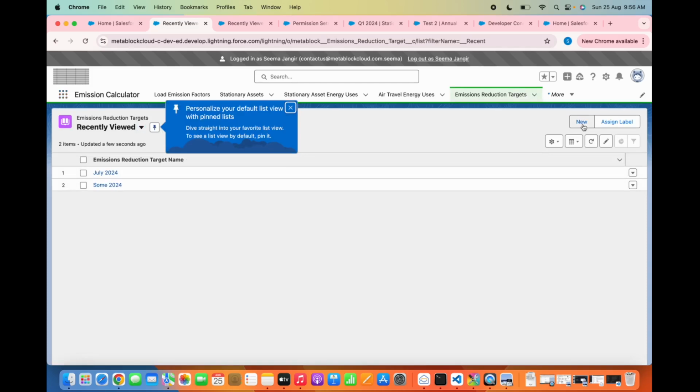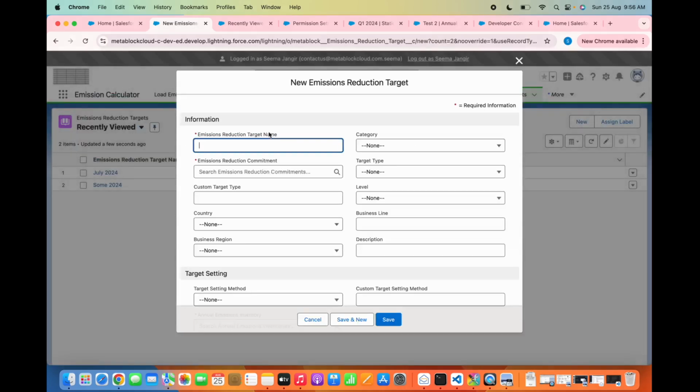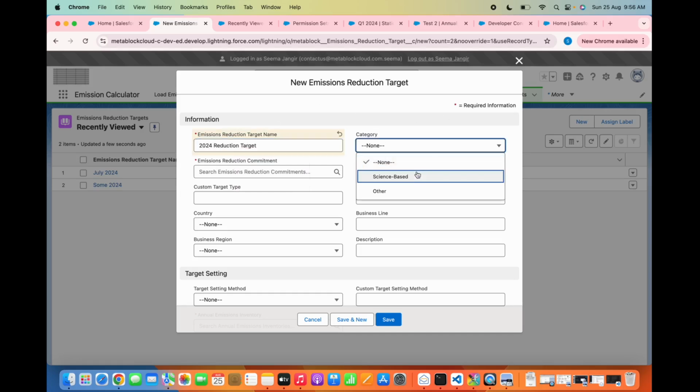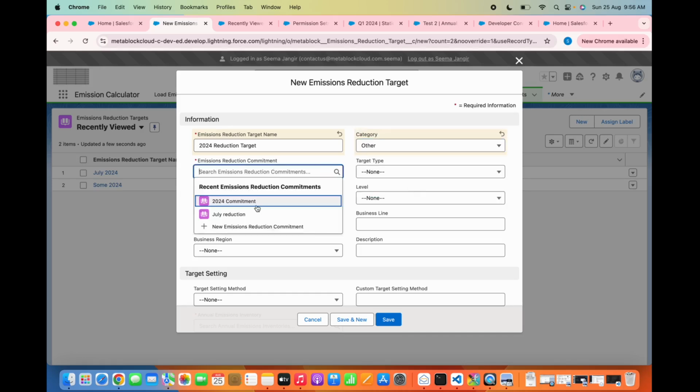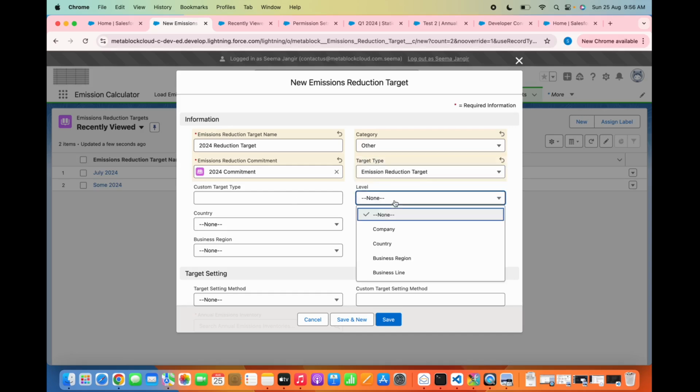Okay, so create a new one for 2024. Category: science based or other. For now we can take other emission reduction commitment, the 2024 commitment we just created. Target type: emission reduction target, renewable energy target, or net zero target. We can set any custom target if we have.